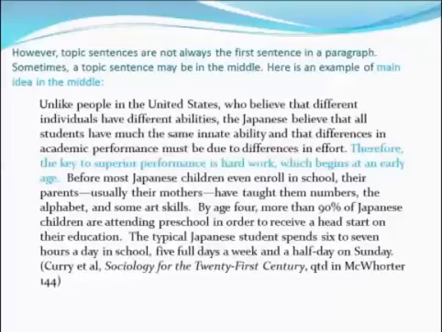Unlike people in the United States who believe that different individuals have different abilities, the Japanese believe that all students have much the same innate ability and that differences in academic performance must be due to differences in effort. Therefore, the key to superior performance is hard work, which begins at an early age. Before most Japanese children even enroll in school, their parents, usually their mothers, have taught them numbers, the alphabet, and some art skills. By age 4, more than 90% of Japanese children are attending preschool in order to receive a head start on their education.